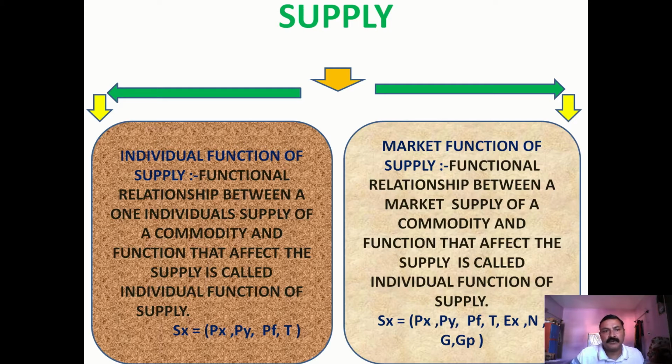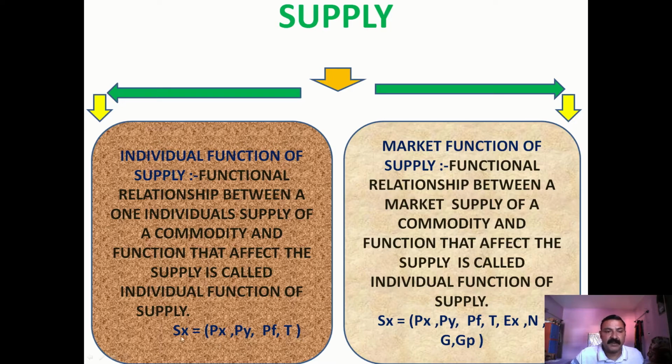So we say the functional relationship between one individual's supply of a commodity and the factors that affect the supply is called individual function of supply. And we can illustrate it with the formula Sx = f(Px, Py, Pf, T).